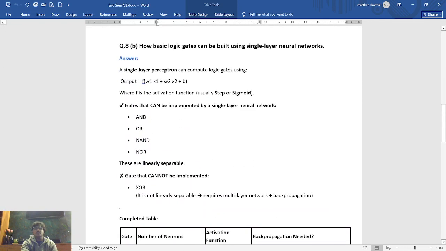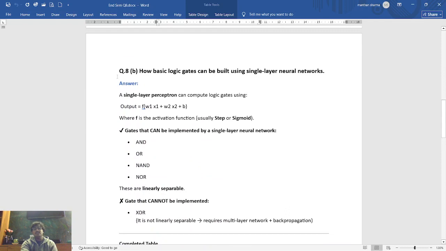Now moving on to question number 8, part B. So how can basic logic gates be built using single layer neural networks? Let's take a single layer perceptron, which can compute a logic gate using output f of w1 x1 plus w2 x2 plus b.